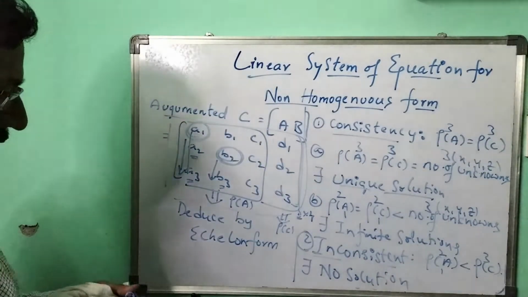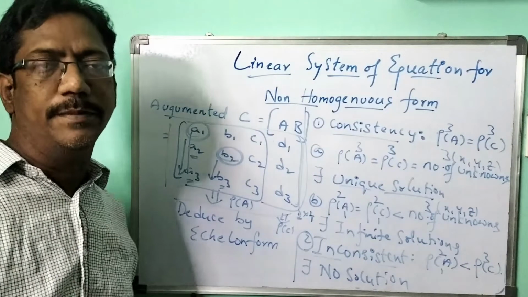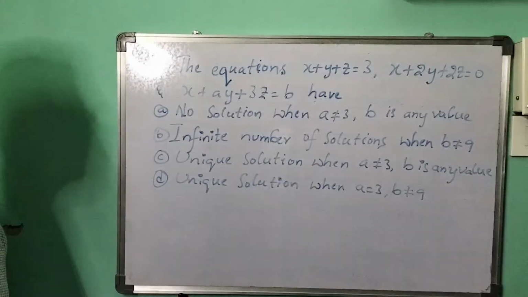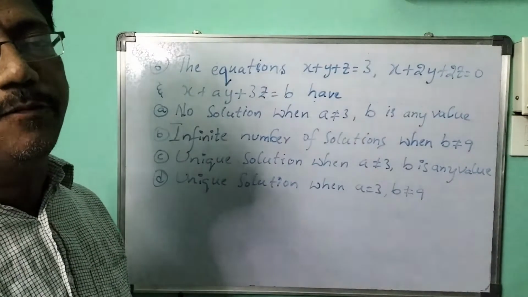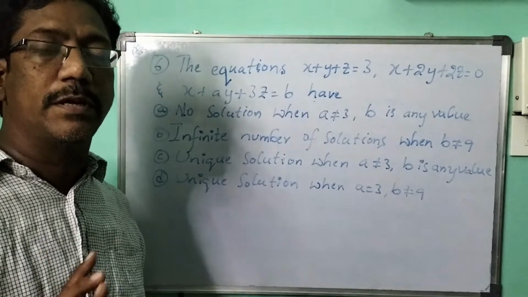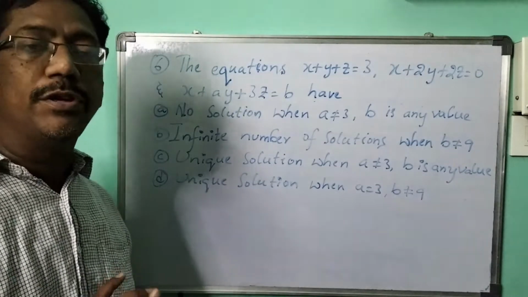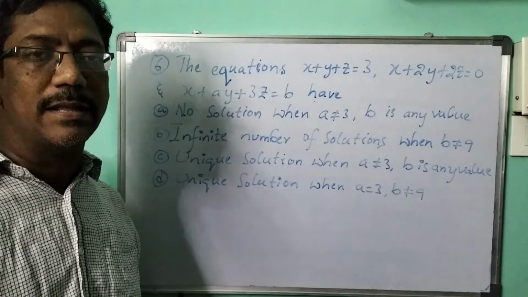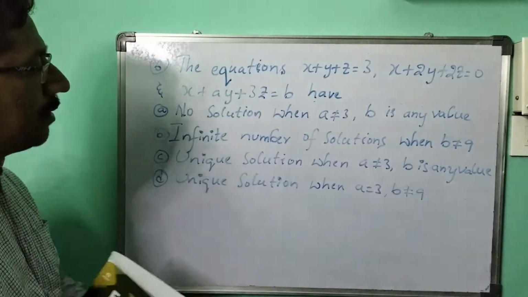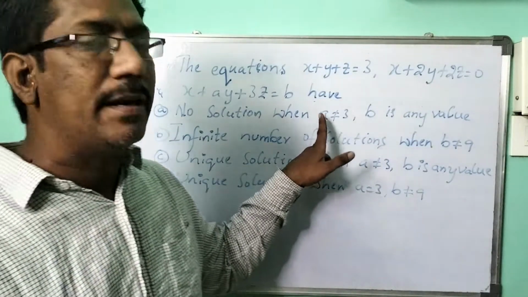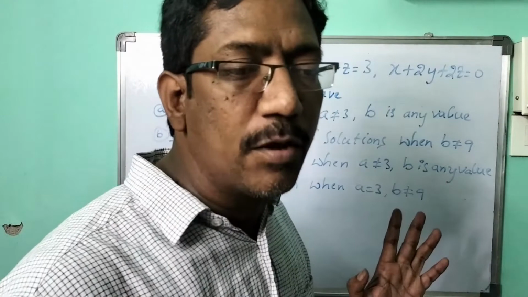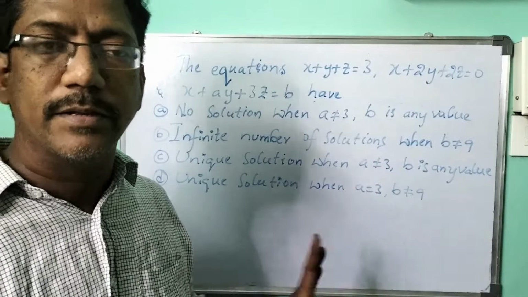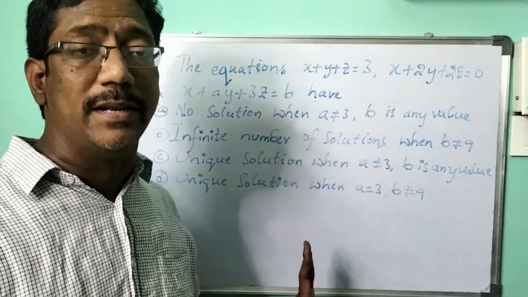Okay. So on this basis, we are going to solve a problem. Let's see. From the previous knowledge, if you got the right picture of what I explained, then there is no need to write the question. You can directly assume the answer. See, here A equal to 3, A not equal to 3, B equal to 9 or B not equal to 9. So that is a condition, clearly given.